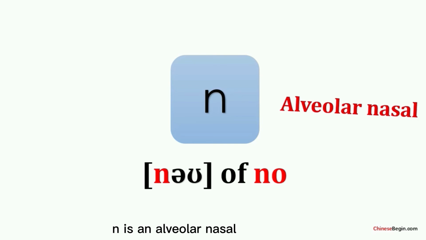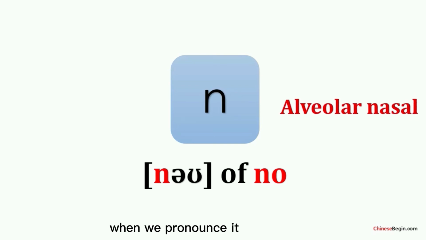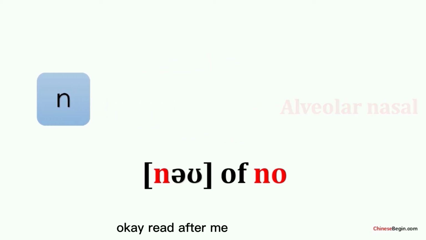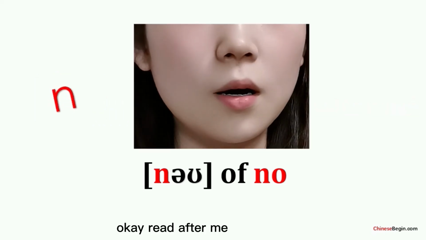Next one, ne. Ne is an alveolar nasal. When we pronounce it, the tongue tip is pressed against the upper alveolar ridge, and the air is let out through the nasal cavity with the vibrations of the vocal cords. It sounds like ne of no. Okay, read after me.